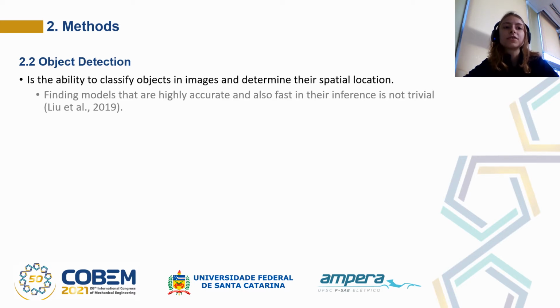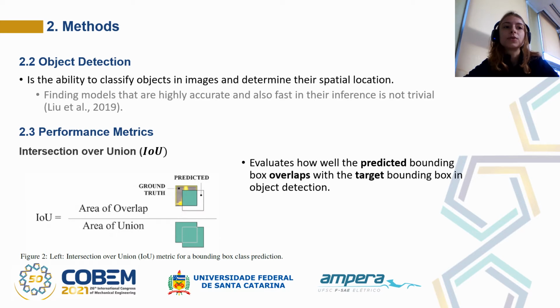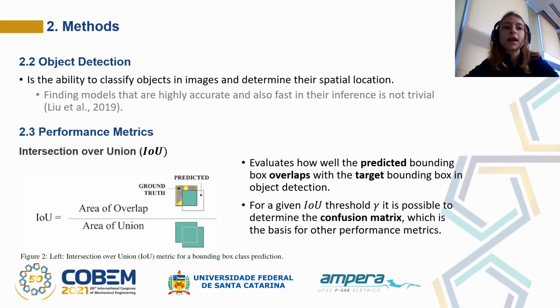In object detection, there are some metrics used to evaluate the performance of the detectors. The first one, intersection over union, as can be seen in Figure 2, is a similarity measure used to evaluate how well the predicted bounding box overlaps with the target bounding box. And thus, for a given IOU threshold, it is possible to determine the confusion matrix, which is the basis for other performance metrics.